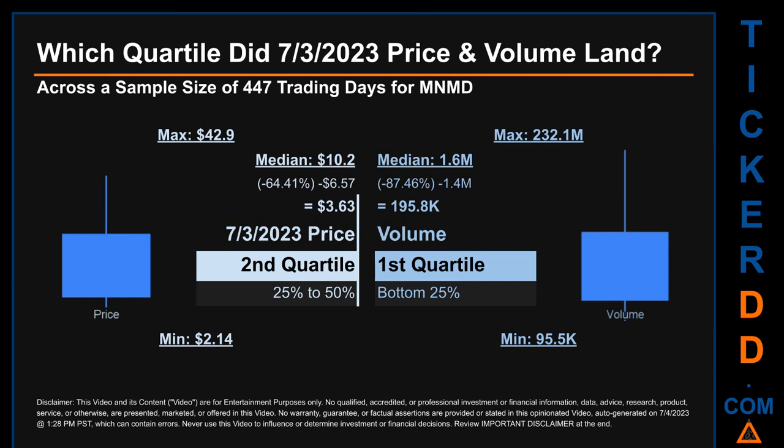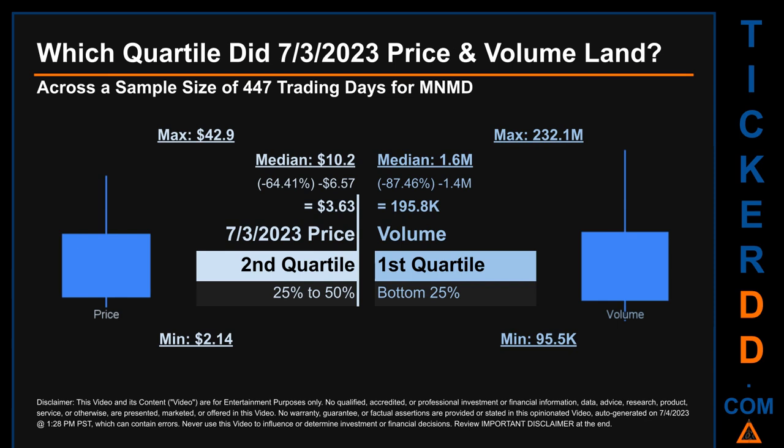Which quartile did the 3rd of July 2023 price and volume land? Across a sample size of 447 trading days, the maximum end-of-day price for MNMD was $42.90 while the minimum was $2.14. Within that price range, the 3rd of July 2023 price, of $3.63, landed within the second quartile, putting it within the 25% to 50% range of all sampled end-of-day prices.